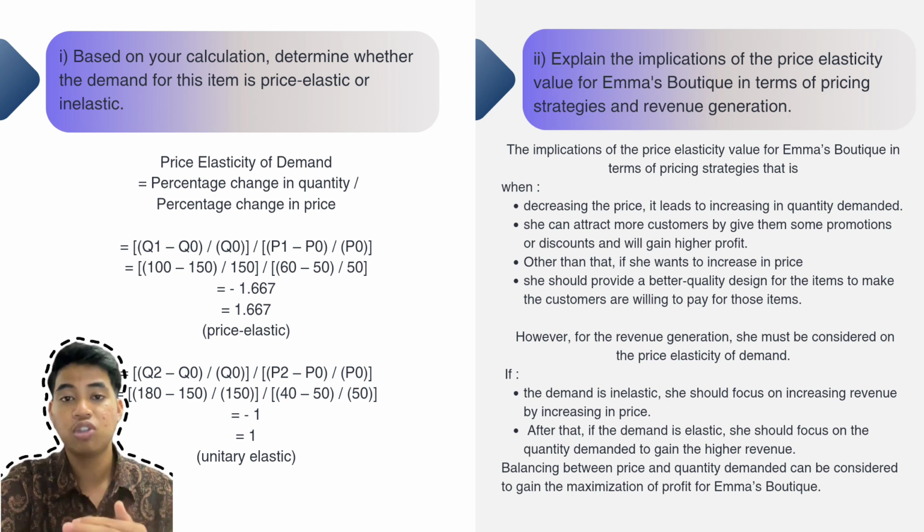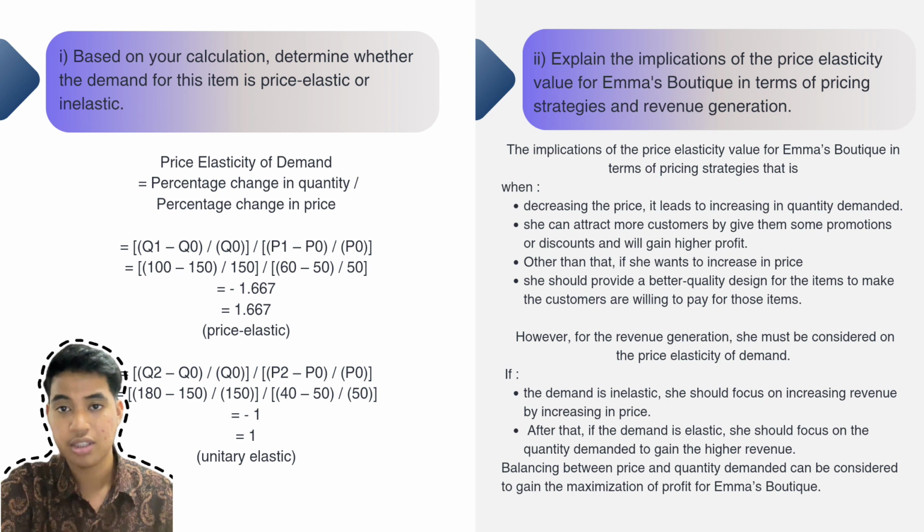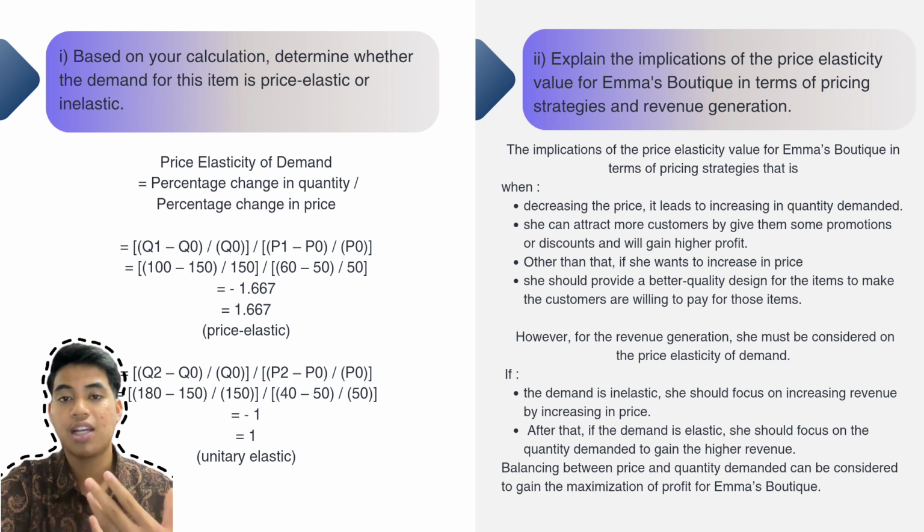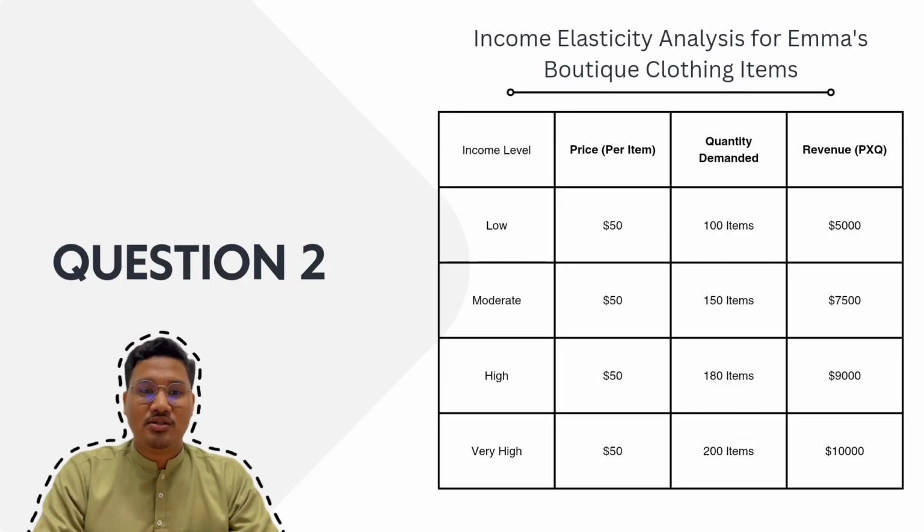However, for revenue generation, she must consider the price elasticity of demand. If the demand is inelastic, she should focus on increasing revenue by increasing the price. After that, if the demand is elastic, she should focus on the quantity demanded to gain higher revenue. Balancing between price and quantity demanded can be considered to achieve maximization of profit for Emma's Boutique. Okay, let's move to question 2.